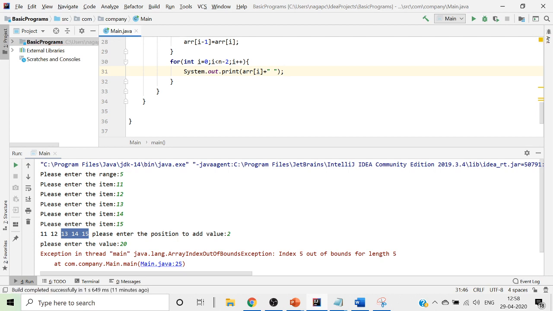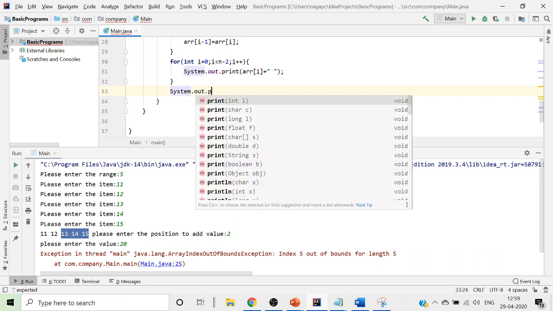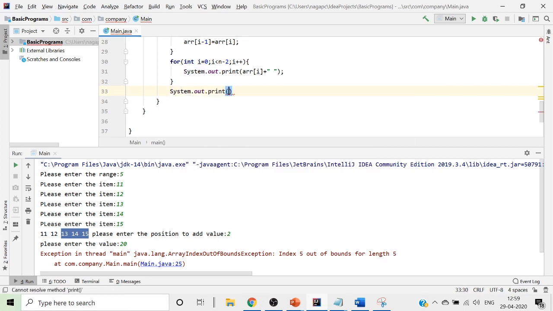This is how we go ahead and print the values of the list. We also want to print the element we are not working on. That can be given as System.out.print. We can give it as ARR of n minus 2, outside your for loop so that it gets printed.